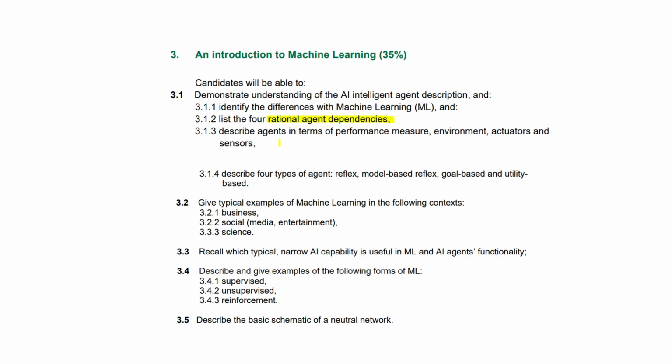Okay. Describe agents in terms of some performance measure, an environment, an actuator, and a sensor. Describe 4 types of agent: reflex, model-based reflex, goal-based, and utility-based. What they're getting at here is something we find in the book again by Stuart Russell and Peter Norvig, where they move up between these different types of agents, basically in an order of increasing complexity. Each one is a bit of an improvement on the other.